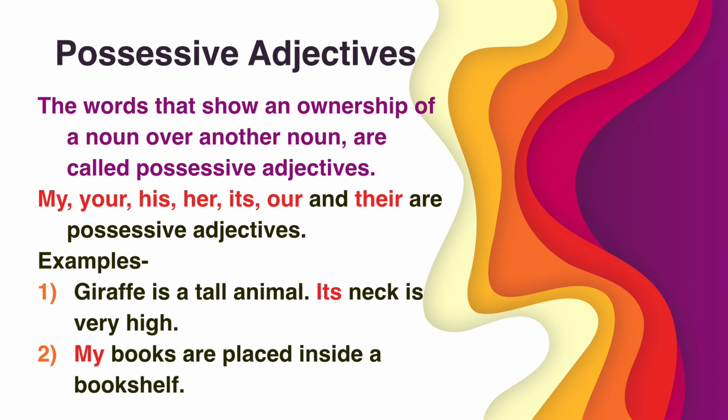Now the words that show an ownership of a noun over another noun are called possessive adjectives. There is already a noun and here over a noun. ownership क्या होता है? over a noun का होता है. So that is what possessive adjectives. For example, my, your, his, her, its, our and their are possessive adjectives.